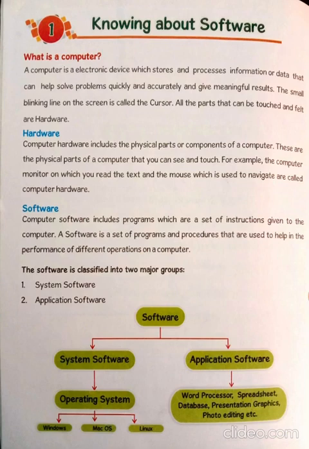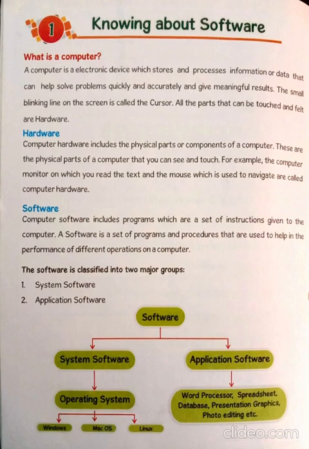A computer is an electronic device which stores and processes information or data that can help solve problems quickly and accurately and gives a meaningful result. The small blinking line on the screen is called the cursor. All the parts that can be touched and felt are hardware.